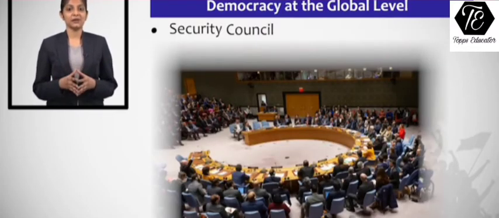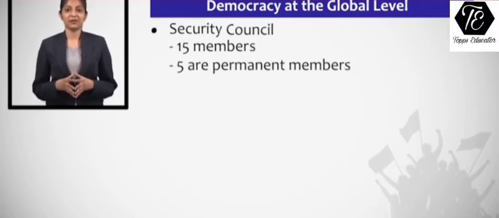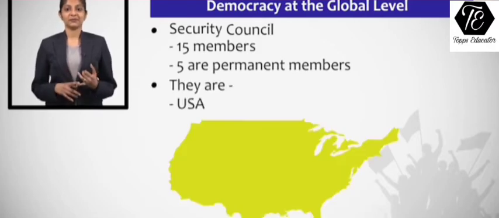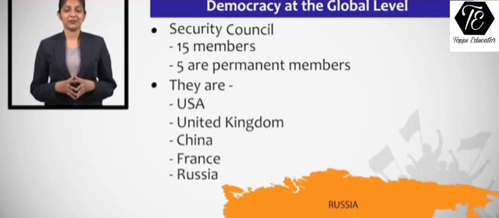This Security Council has decision-making power, and it is a team of 15 members. Out of these 15 members, 5 of them are the permanent members. And students, these 5 permanent members have been given the veto power. So these 5 permanent members are USA, United Kingdom, China, France, and Russia.